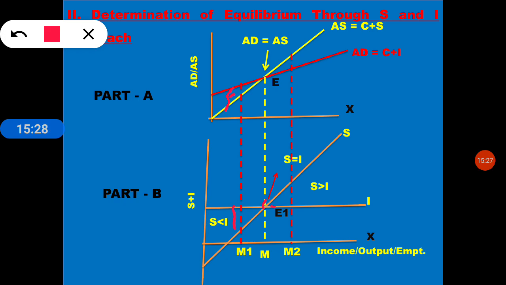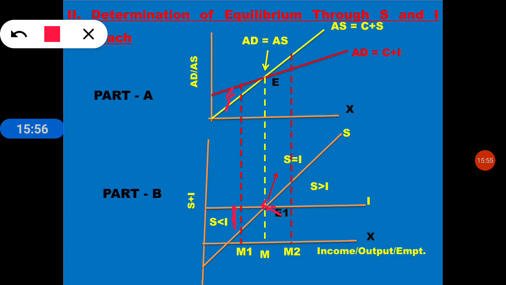So to meet excess demand they will be taking the money from the savings and investing it in the economy, so as to meet the point of equilibrium E1.